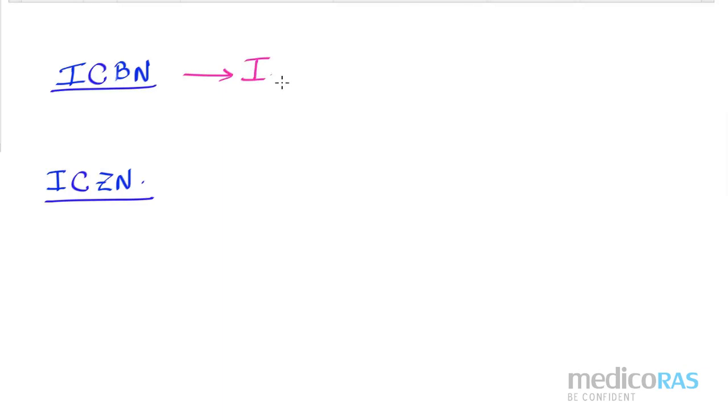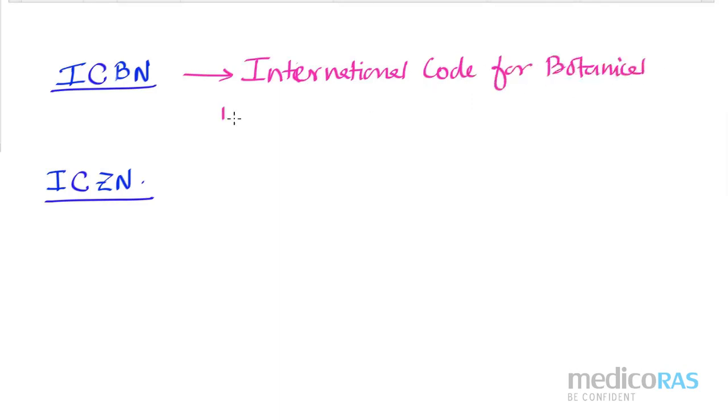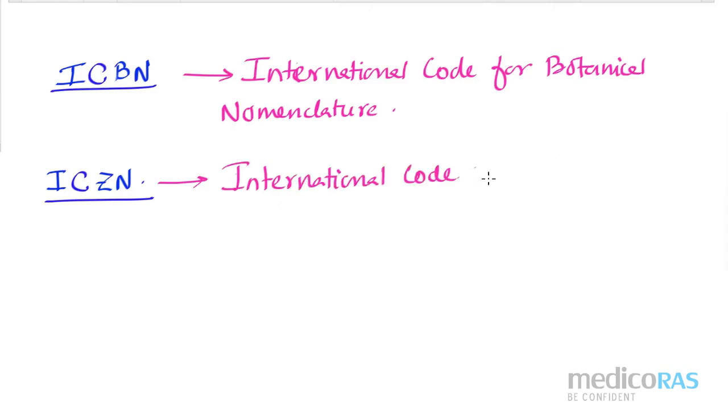Let me write this name, then I will show you where the difference is. Okay, see, this is International Code for Botanical Nomenclature. And the other one is International Code of Zoological Nomenclature. Both are the same, but where is the difference?